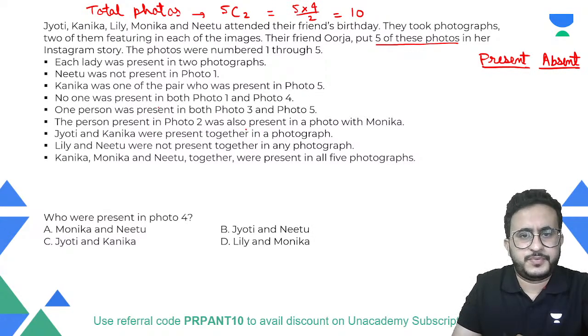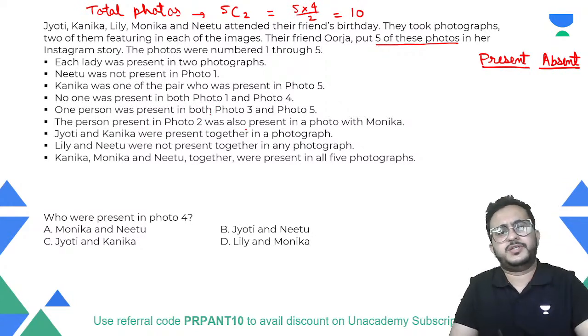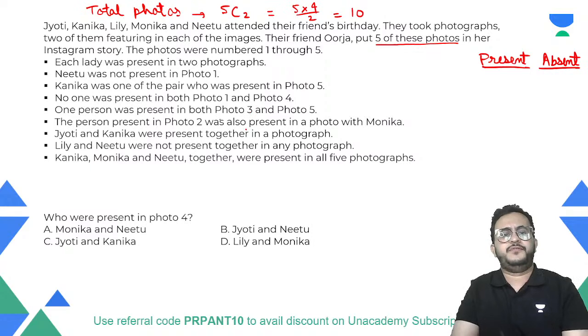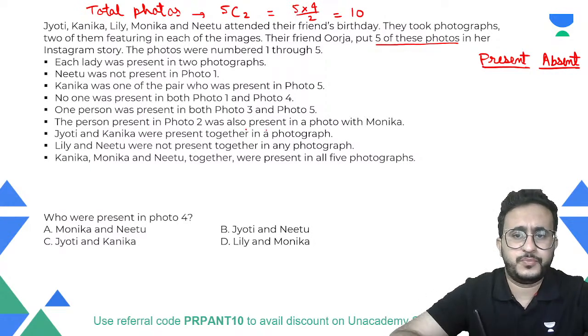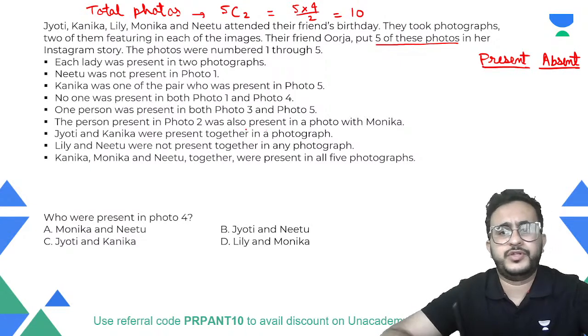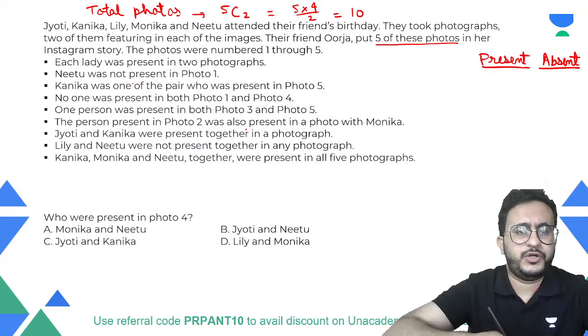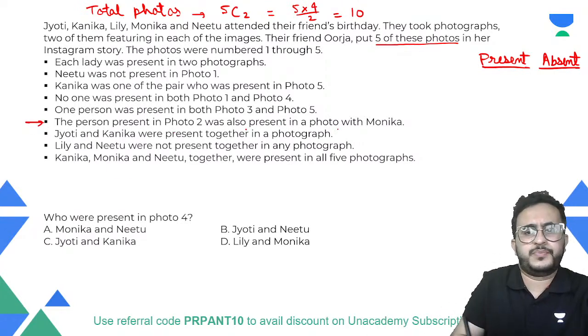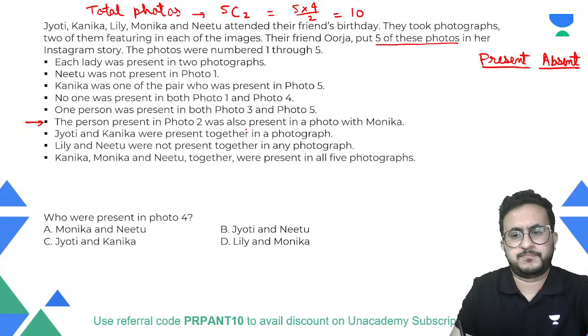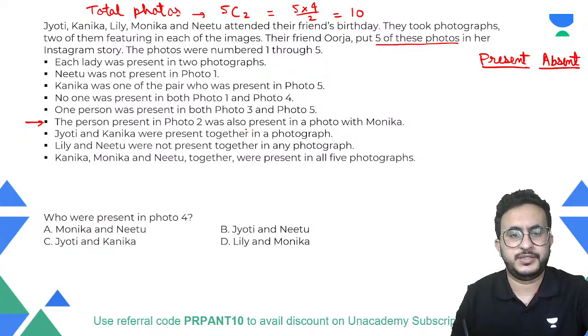Fine. No one was present in both photo 1 and photo 4. One person was present in photo 3 and photo 5. The person present in photo 2 was also present in a photo with Monica, right? So, what do you get from this statement? It says the person present in photo 2 was also present in a photo with Monica. What can you indirectly tell from this statement?